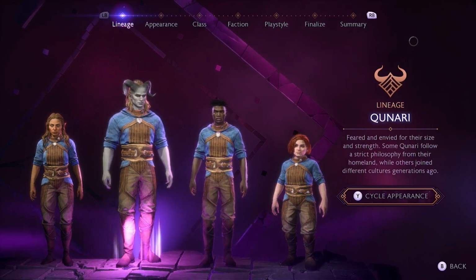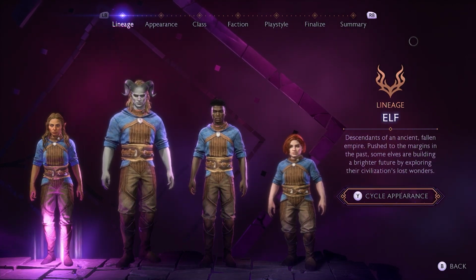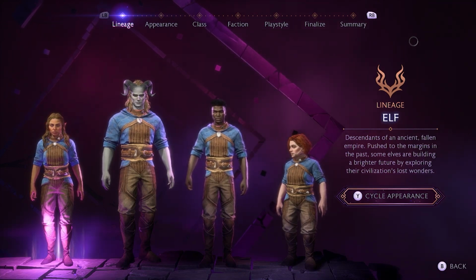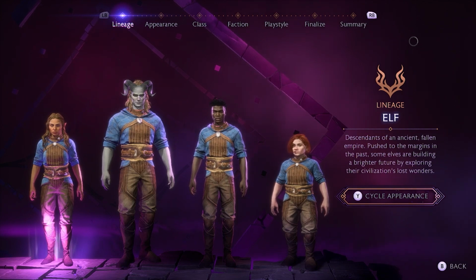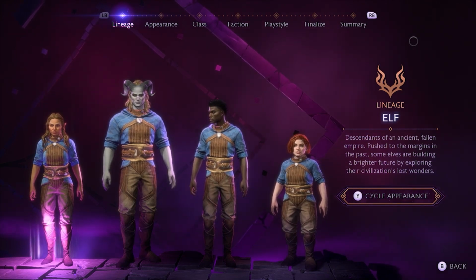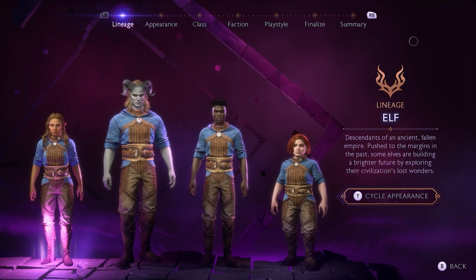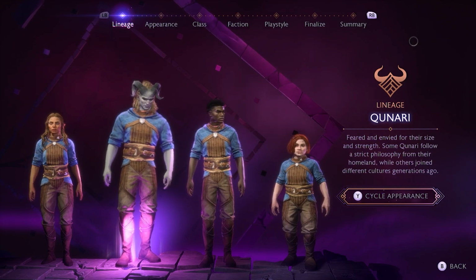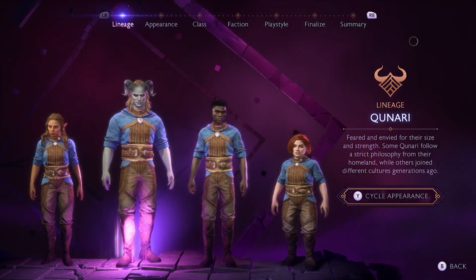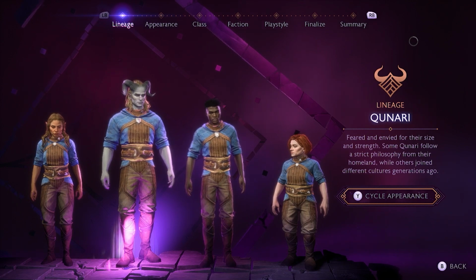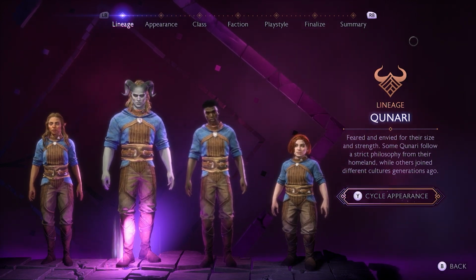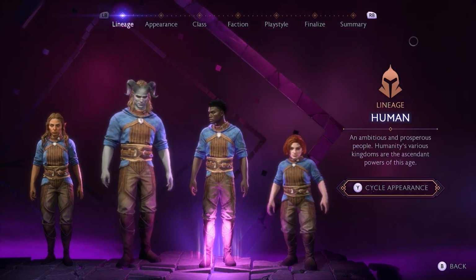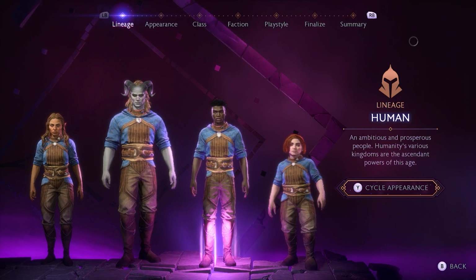Now all of these will come with a different appearance, and obviously you've got a bit of a description for each of them. With the elf, we've got the descendants of an ancient fallen empire pushed to the margins in the past. Some elves are building a brighter future by exploring their civilization's lost wonders. Qunari are feared and envied for their size and strength. Some Qunari follow a strict philosophy from their homeland, while others joined different cultures generations ago. The human, an ambitious and prosperous people, humanity's various kingdoms are the ascendant powers of the age.